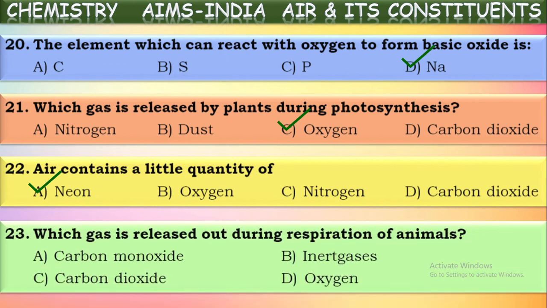Which gas is released during respiration of animals? Which gas is being released by animals like human beings? That is carbon dioxide. Animals take in oxygen gas for the digestion of food in the process of respiration. So by that they release carbon dioxide gas.